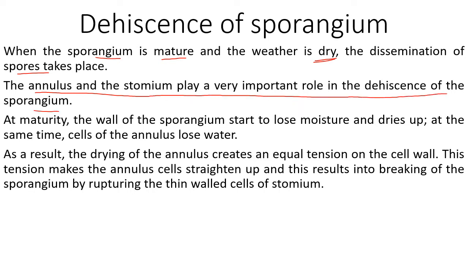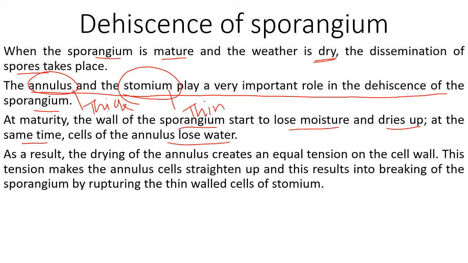As I have told you, annulus cells were there and stomium cells were there. So these are thick walled and these are thin walled, as you see, and they help in the dehiscence as they lose water. At maturity, the wall of the sporangium starts to lose moisture and dries up. At the same time, cells of the annulus lose water, and once they lose water, what happens?